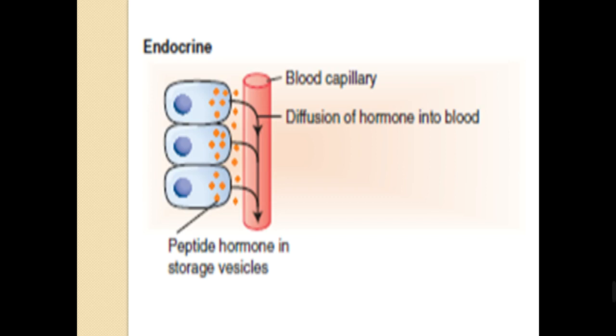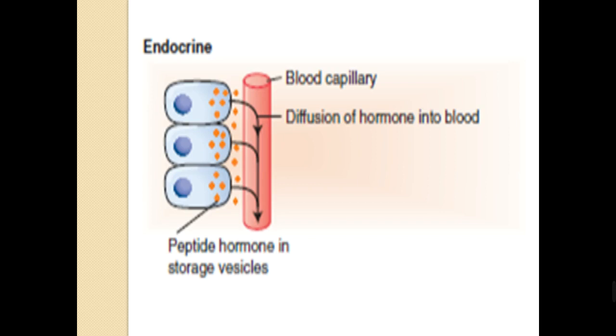We can see in this figure endocrine cells which produce peptide hormones. These hormones are present inside the cells in storage vesicles.